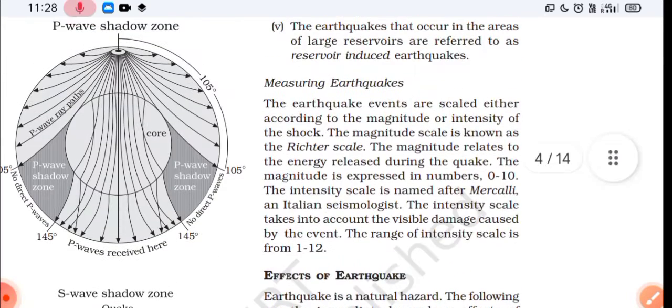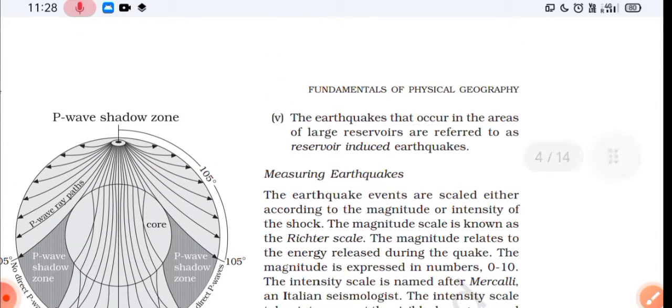Now the fifth one: the earthquakes that occur in the areas of large reservoirs are referred to as reservoir-induced earthquakes. Now we'll differentiate earthquakes on the basis of types. There are two types of earthquake waves: surface waves and body waves. In body waves there are two types, P waves and S waves, and in surface waves there are two types, Love waves and Rayleigh waves. These are not in your syllabus, you just have to read surface waves.